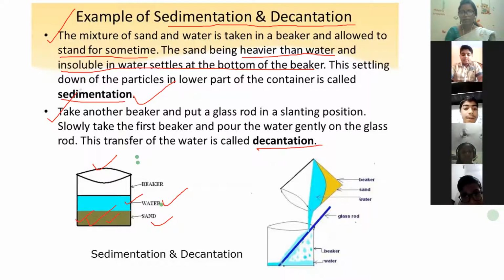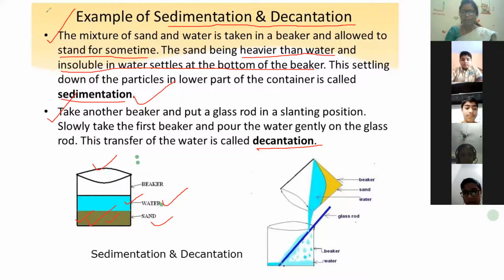Take another beaker and put a glass rod in a slanting position. Slowly take the first beaker and pour the water gently on the glass rod. The transfer of the water is called decantation. Okay, good. Thank you, Praveer.